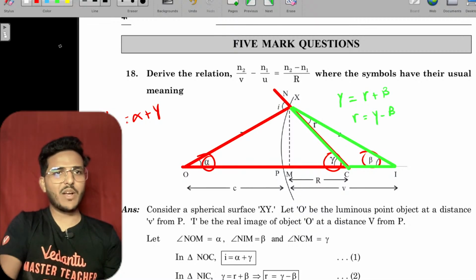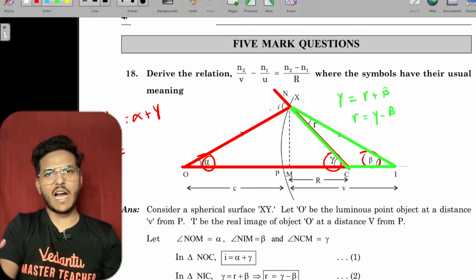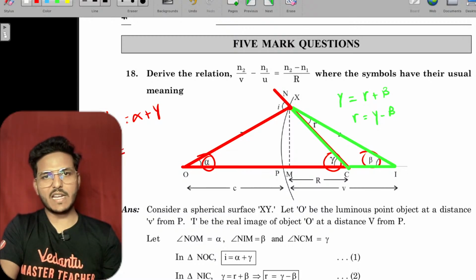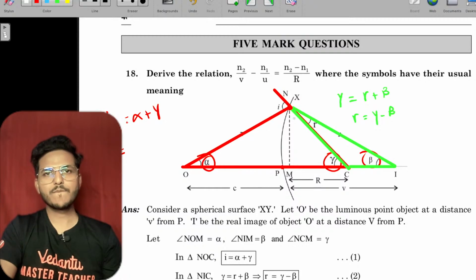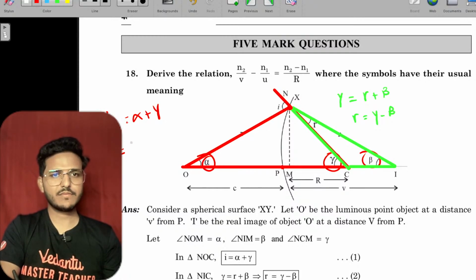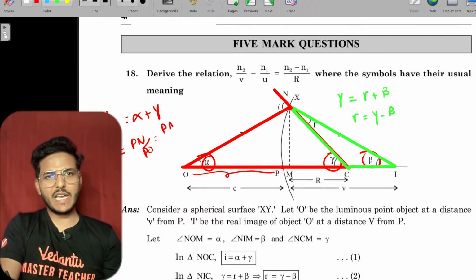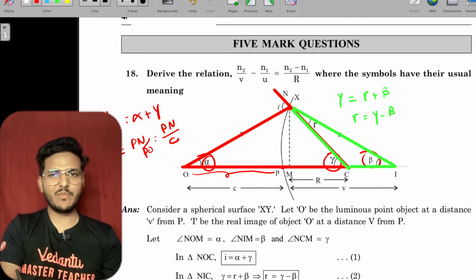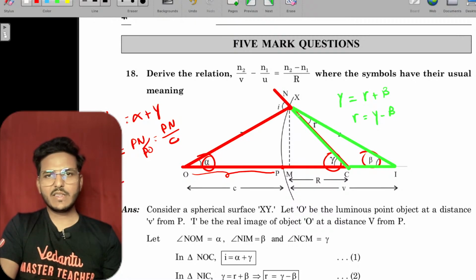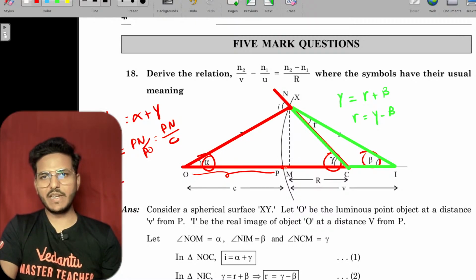And you know alpha, beta, gamma. What is alpha? Alpha is arc upon radius. The arc is PN upon radius PC, that is PN upon R. In the same way, beta is the arc PN upon v.